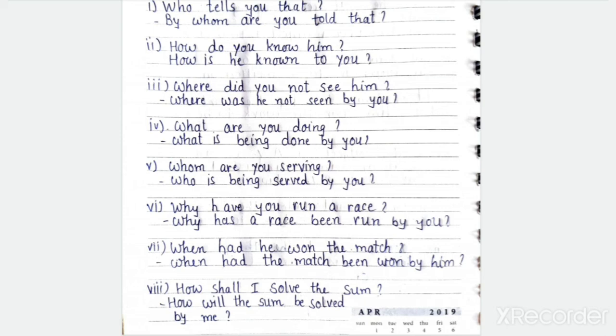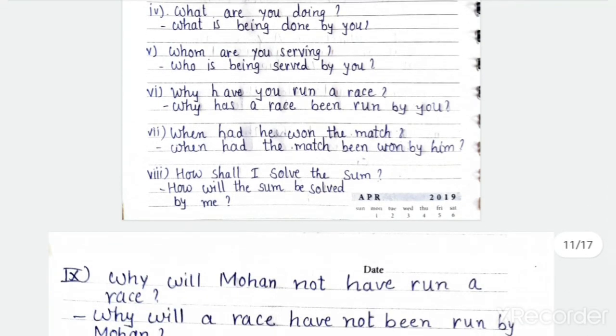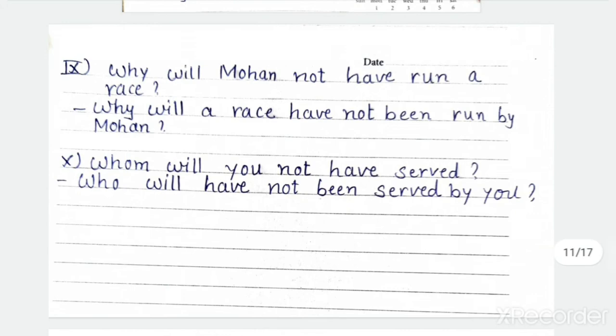Okay, whom are you serving? See here, whom is changed into who. Who is being served by you? Okay, why have you run a race? Why has a race been run by you? When had he won the match? When had the match been won by him? How shall I solve the sum? How will the sum be solved by me? This is future tense that I will explain you in next lecture.